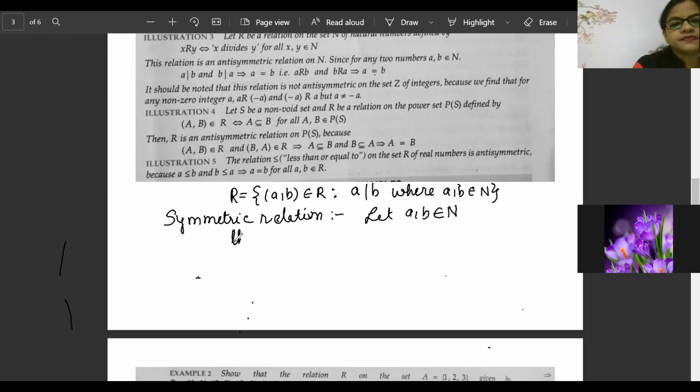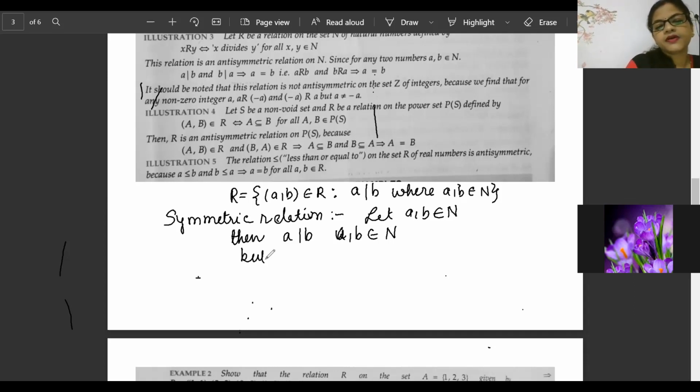Then A divides B, where A, B belong to natural numbers.